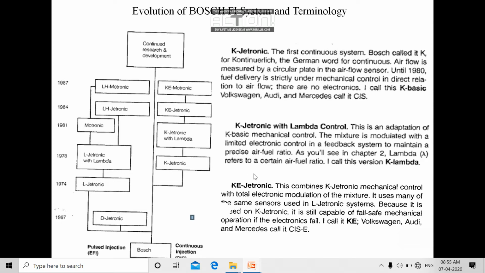In the KE Jetronic, they have an electronic control module. In this electronic control module, they added a device which helps to meter an accurate amount of fuel going into the combustion chamber along with the mechanical sensor. So here the mechanical and electronic sensors work together. That's why it's called KE Jetronic.